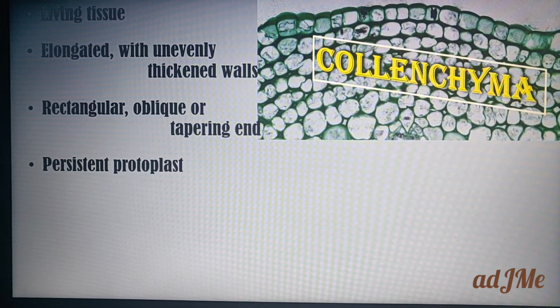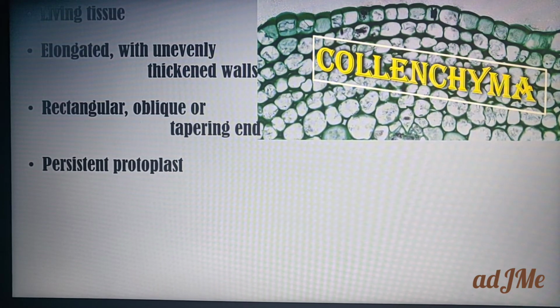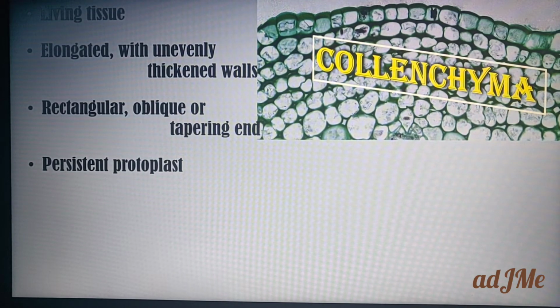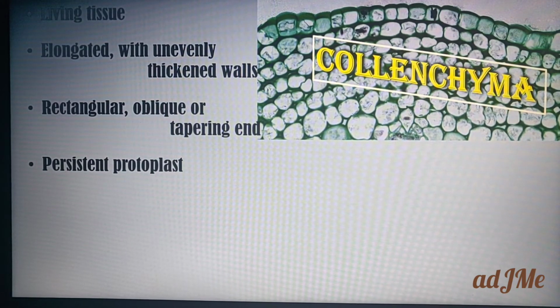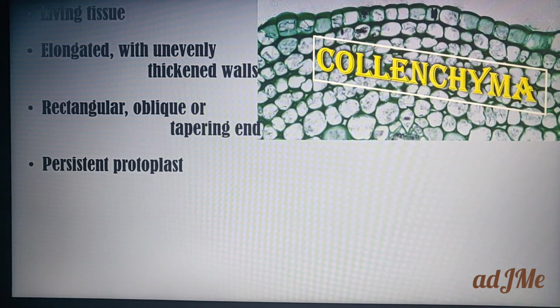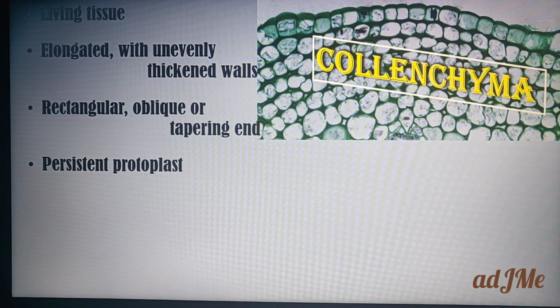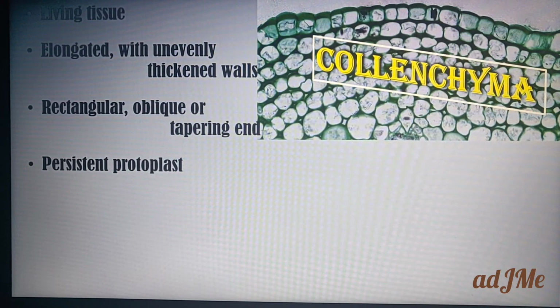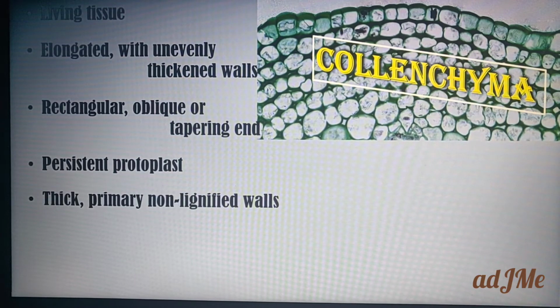Then it has a persistent protoplast. Since we say living tissue, all living tissue have a persistent, that is a permanent, protoplast. What is a protoplast? The structure that is found inside the cell wall, which includes cytoplasm and nucleus. If it is an animal cell, there is no cell wall, so protoplast is the structure found inside the cell membrane. Then these collenchyma cells have thick, primary, non-lignified walls.